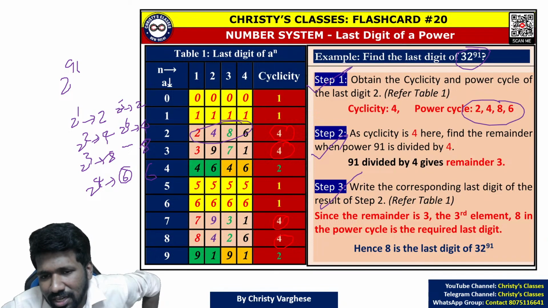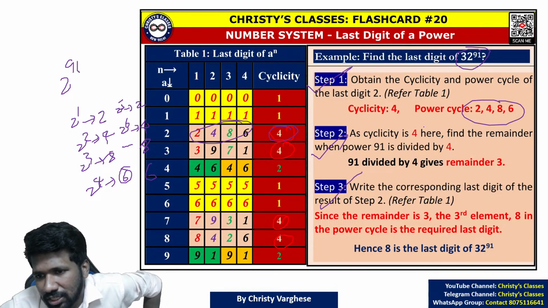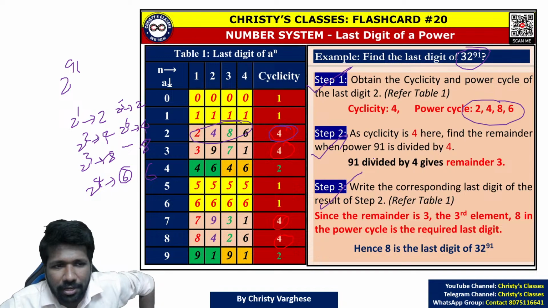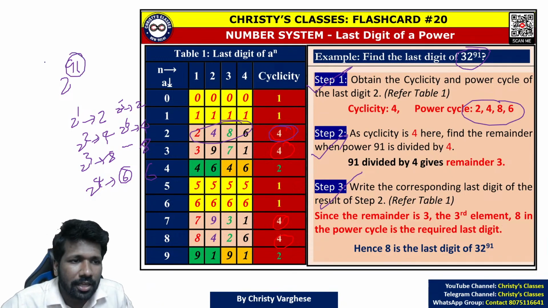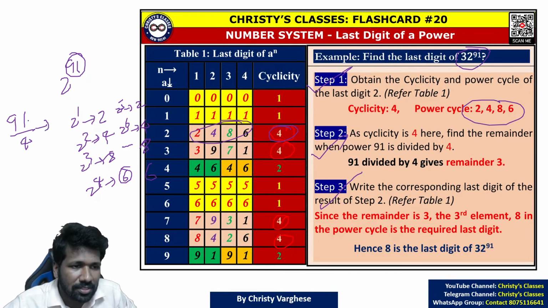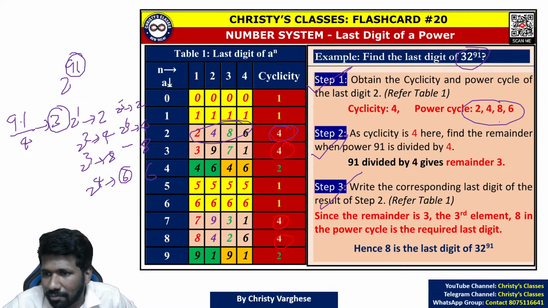If there are 4 elements in the power cycle, or if the cyclicity is 4, the standard procedure that you can apply is: take the power, divide it by 4 and find the remainder. In the remainder theorem chapter we discussed how to find remainders fast. Now, 91 by 4, remainder is 3. Remainder 3 means the third element will be the answer.